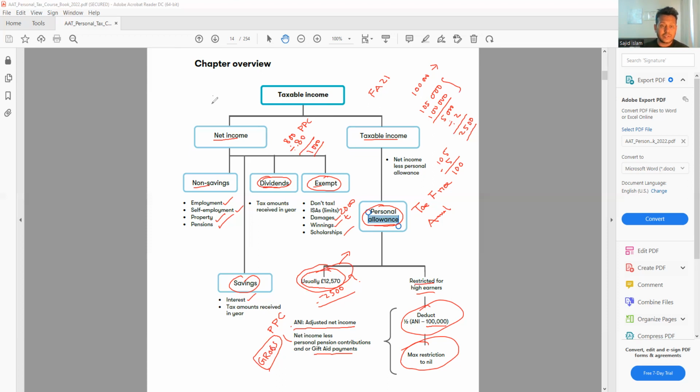So either you can do it this way, or you can do it this way, 800 times 100 divided by 80. It will give you the same thing, 1,000. You always have to gross it up, remember that. So this is the story of this chapter. So let's move on and have a look at what else we have here.